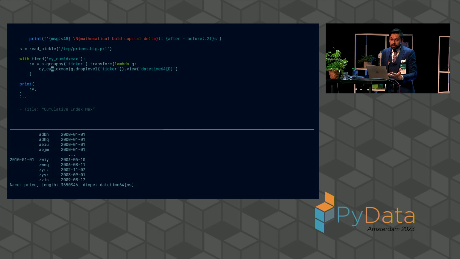What I wanted to share with you here is not to bore you to death about cumulative index max, which, trust me, is a very, very interesting problem, just as group-weighted summary statistics is. But instead, to get you to think about places where the tools that we're using really are under active development. There are places where they simply are not finished. There are places where we ourselves can contribute to fill in the gaps. Cumulative index max is a little bit more than an afternoon of somebody's work, but it would be a good starting project for somebody who wanted to get involved in pandas development.